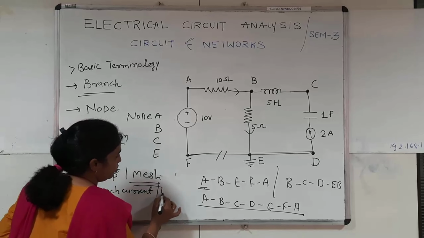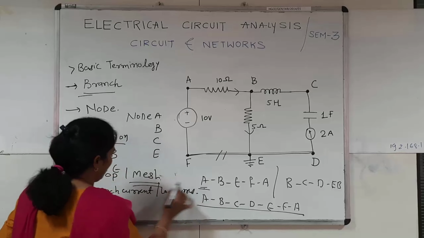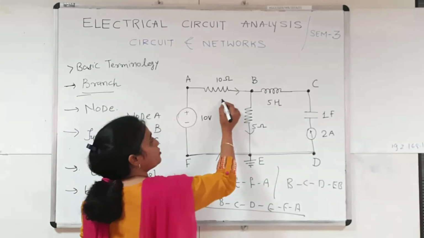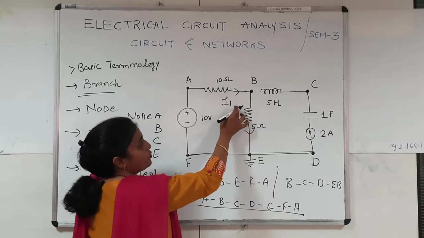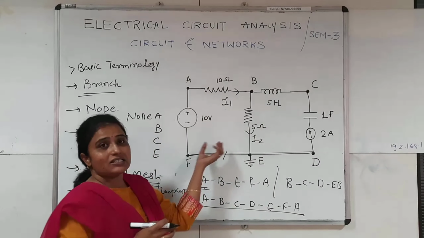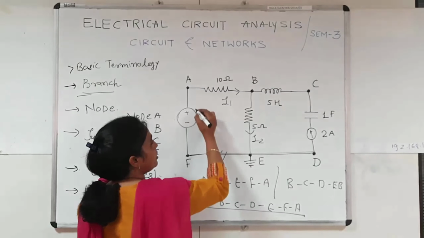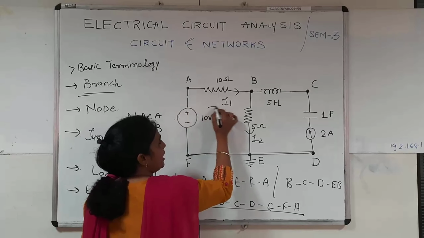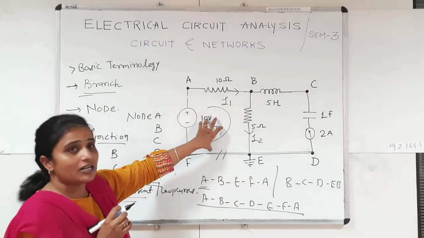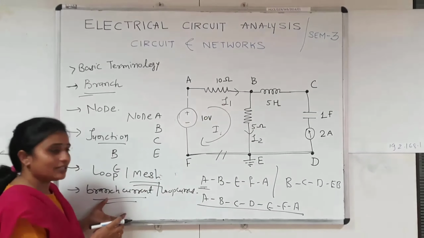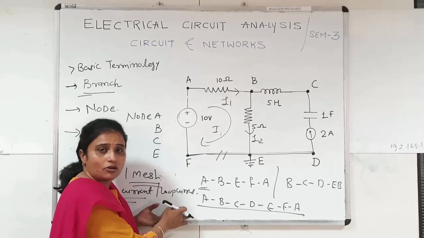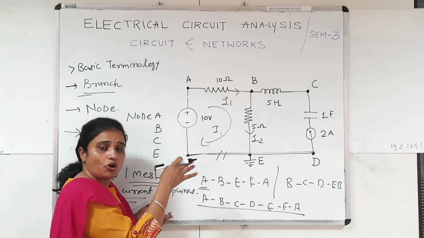So this is the third terminology, and the last terminology is the branch current and the loop current. Now the branch current is nothing but the individual current flowing through each and every branch. So suppose I am assuming the branch current I1 is flowing in this branch, and suppose I2 is the current flowing in this branch. So each and every branch has an individual current. But suppose I am taking the loop A, B, E, F and A, and suppose I am assuming current I is flowing in this loop, then this common current is the loop current. So we can say that branch current is always different for different branches, but loop current is always unique, or it is always one current in the same common loop.